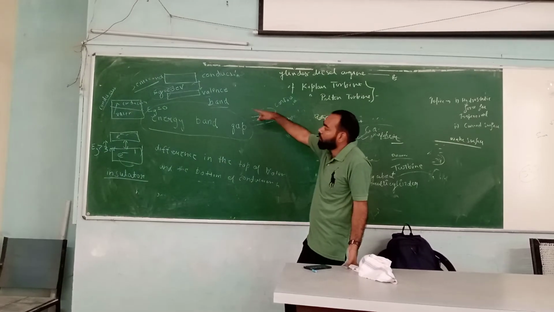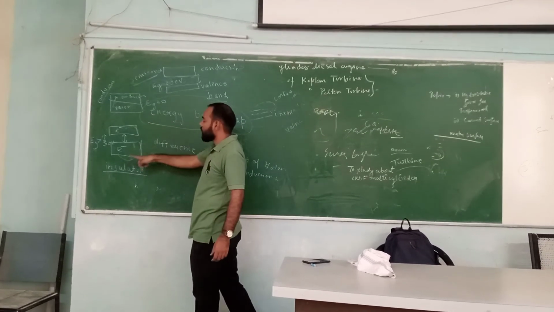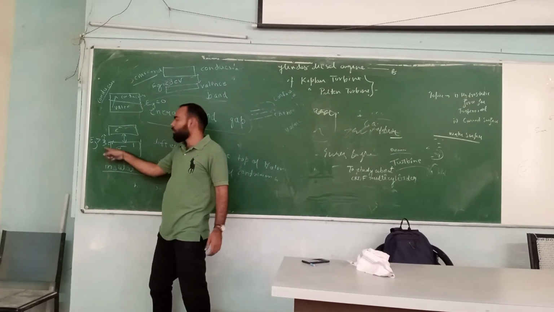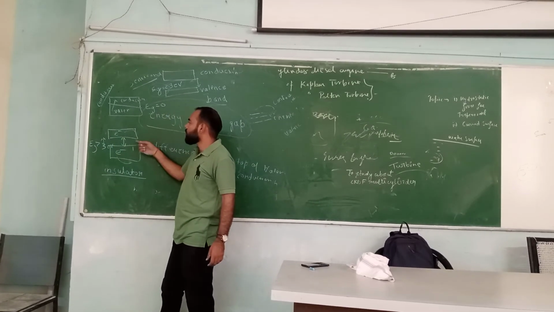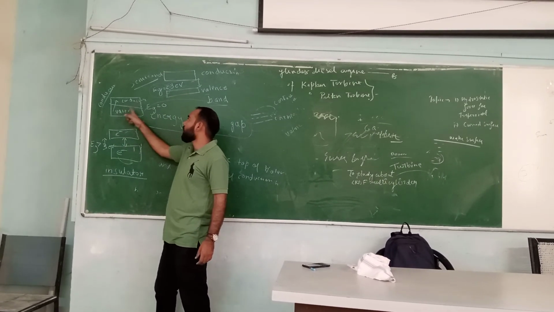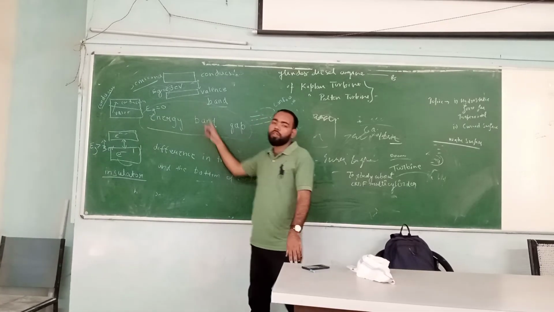This is the conduction band, this is the valence band. This is the amount of energy required for an insulator. For an insulator it is not possible to gain electron energy with a band gap greater than 3 electron volt, so it is an insulator. In a conductor they are overlapping. In a semiconductor it is less than or about 3 electron volt. This is all about the energy band gap.